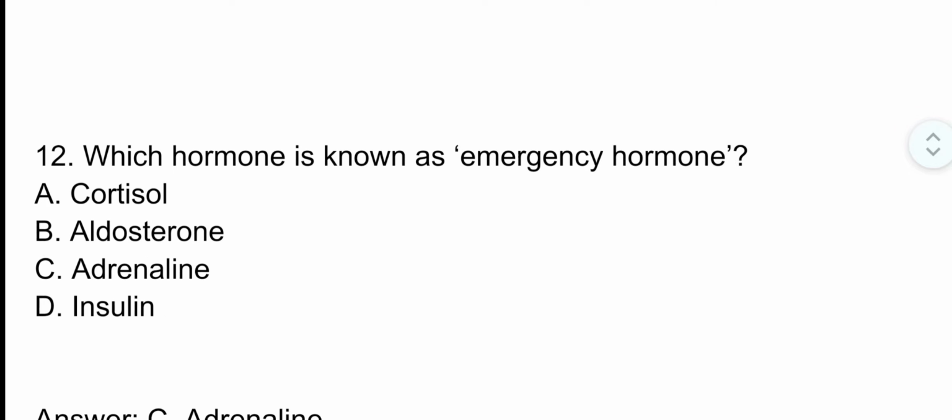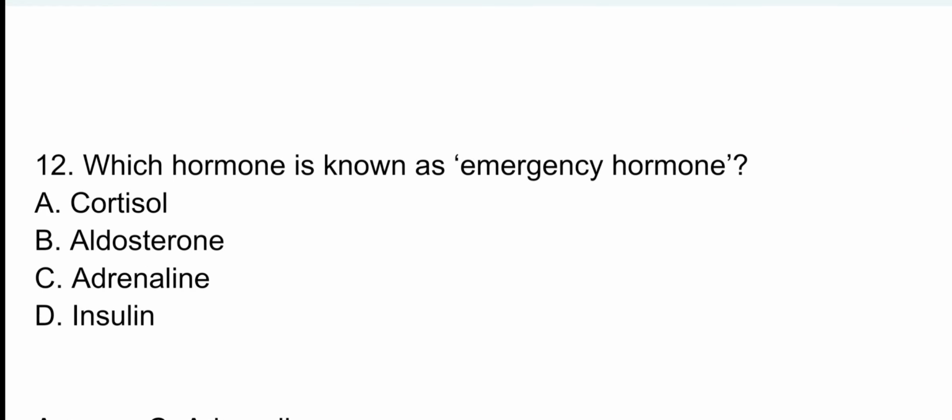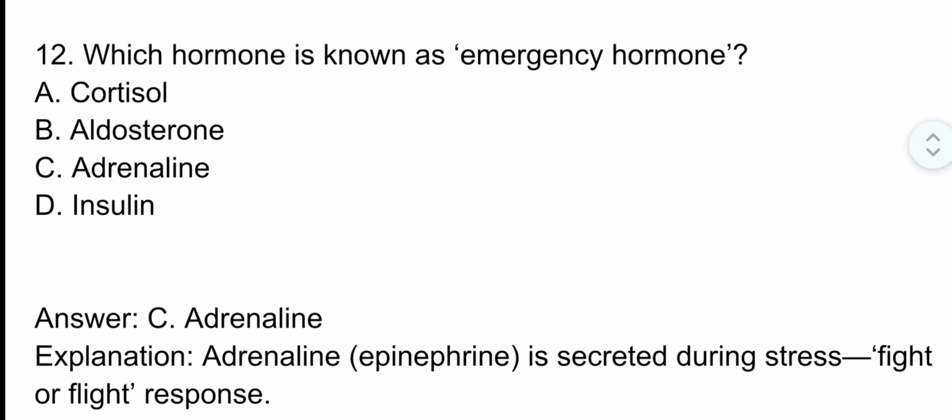Question number 12. Which hormone is known as the emergency hormone? The correct option is option C, adrenaline. Adrenaline, that is epinephrine, is secreted during stress, the fight or flight response.